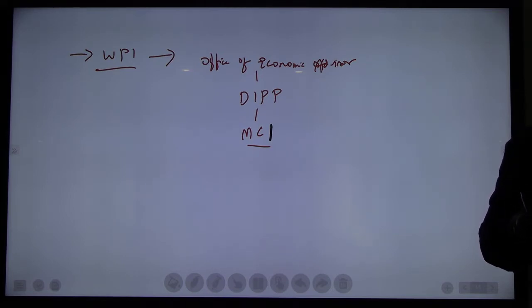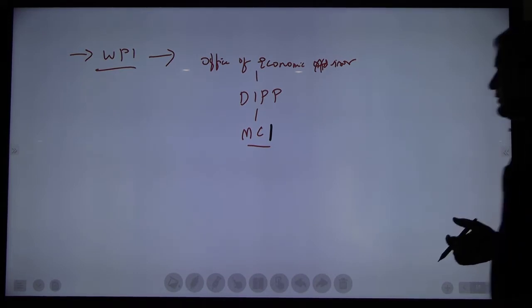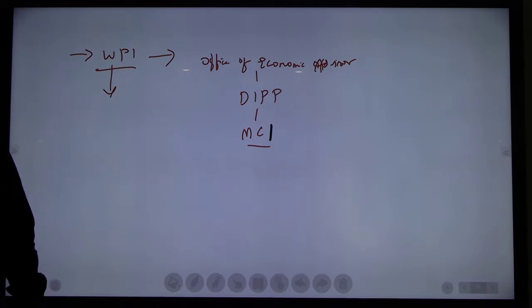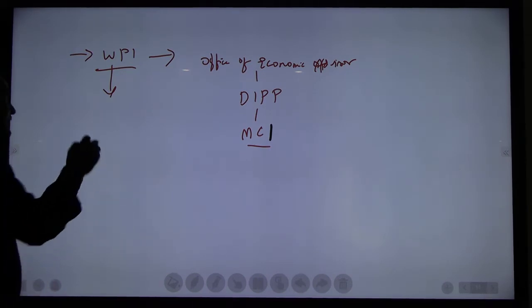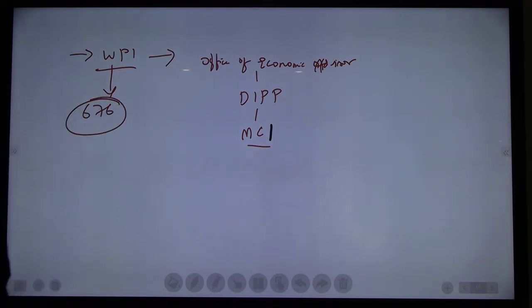Sorry, it is Department of Industrial Policy and Promotion, not production. Department of Industrial Policy and Promotion. Then, what does this index contain? This index contains nearly 676 basket of goods. Ministry of Commerce and Industry. This index consists of nearly 676 goods.